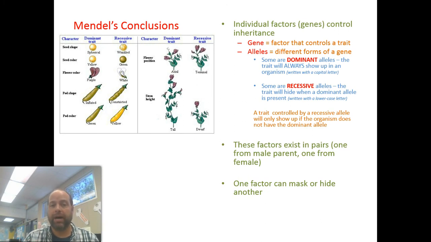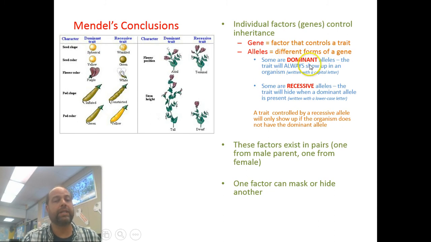So keep in mind, you have 2 alleles, 1 allele from mom, 1 allele from dad. Sometimes they say the same thing, and you get that. Sometimes your mom and dad give you different instructions, and you have to choose one of those. How you choose is you will always choose the dominant one.